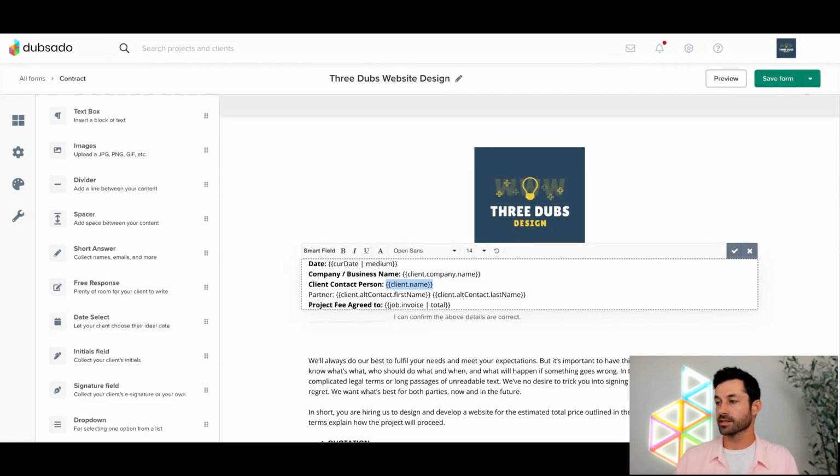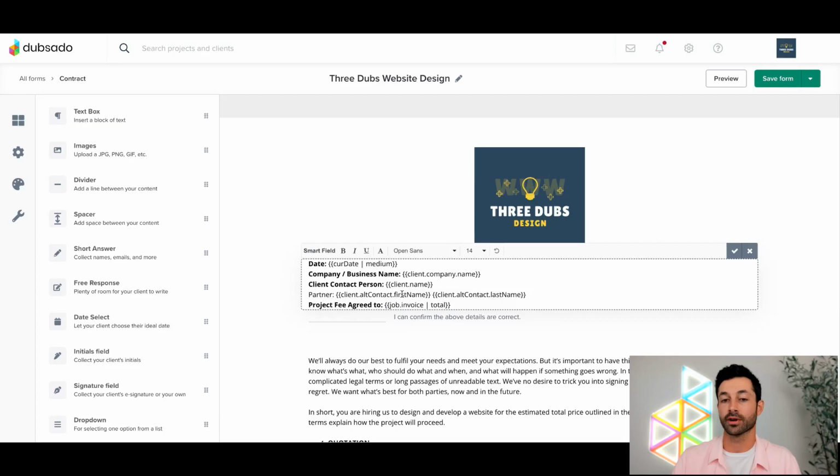Once we get into the instance of a particular client, we'll talk about which one you should do first or second. In our example today, it's not really going to matter whether you set up the contract first or the invoice first. The important thing is that you have the invoice created before you send the contract, and we'll show that in just a minute. Because it makes sense, right? If you don't have an invoice generated, then this particular field right here is not going to have any information to pull from. And that's true about any other smart field in the system.